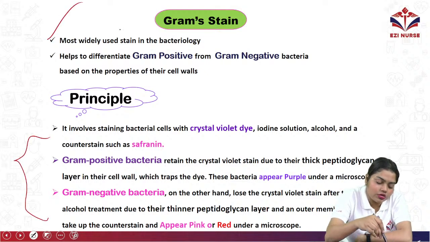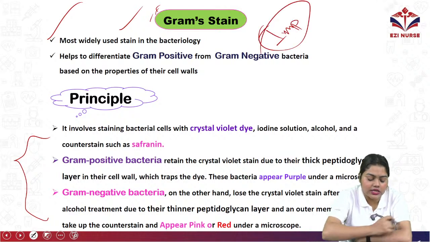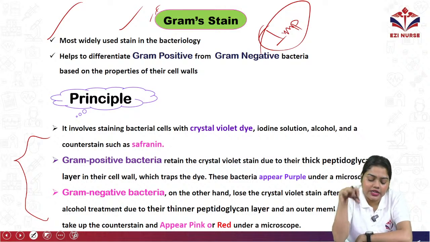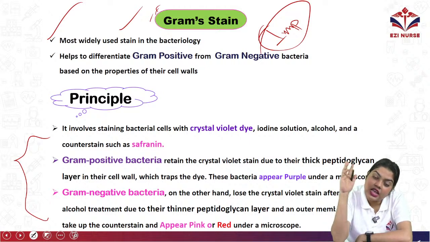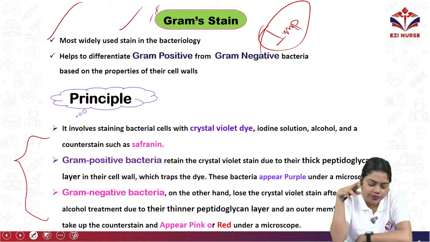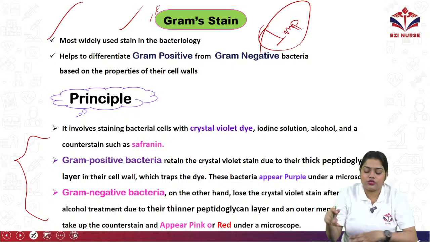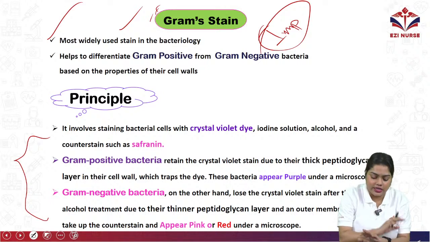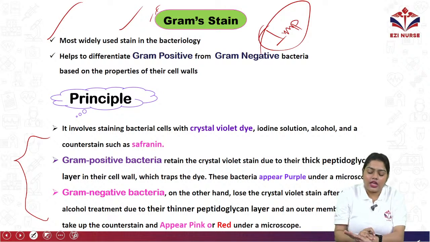Okay, gram stain is again a very important topic. Questions can come. It involves staining bacterial cells with the crystal violet dye, iodine solution, alcohol and a counterstain such as safranin. The gram positive bacteria retain the crystal violet stain due to their thick peptidoglycan layer in their cell wall, which traps the dye, so the bacteria appear purple under the microscope.